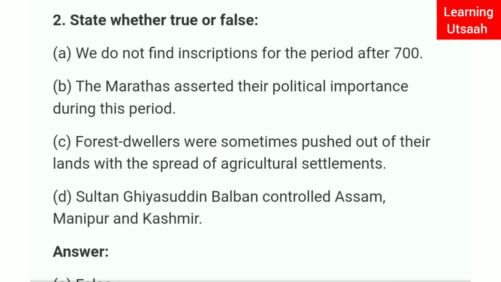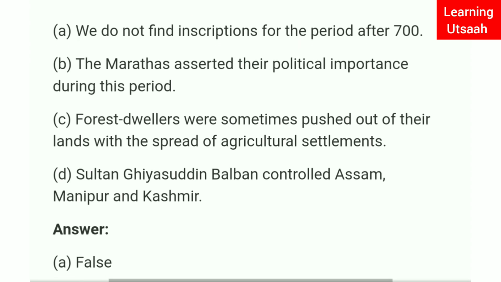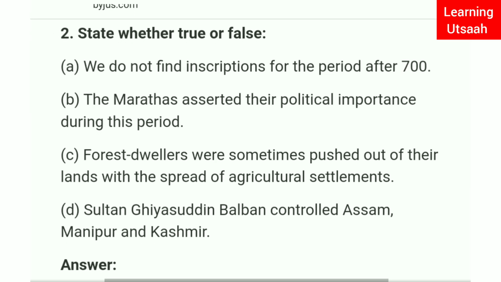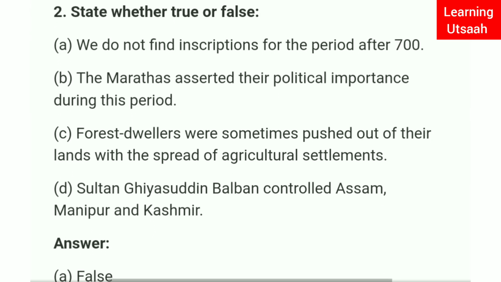Question number 2. State whether true or false. Option A. We do not find inscriptions for the period after 700. It is false. B. The Marathas asserted their political importance during this period.